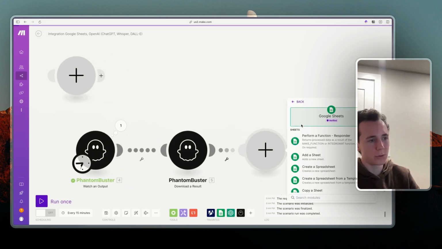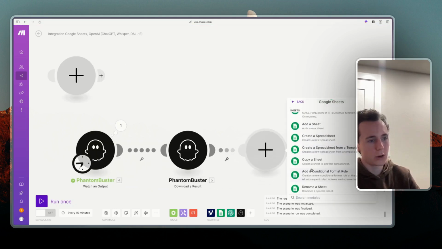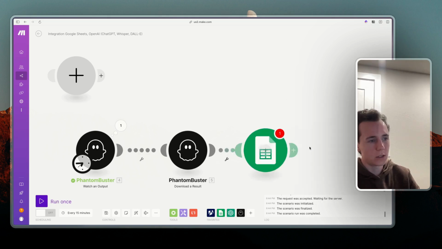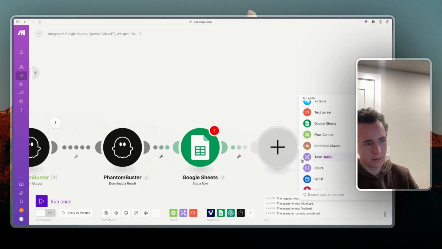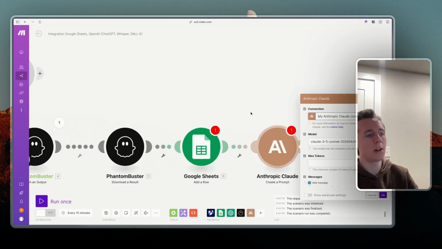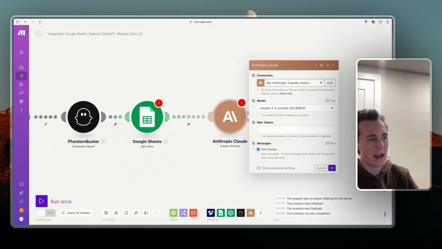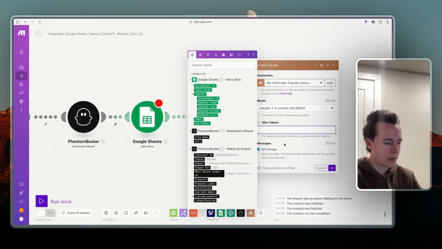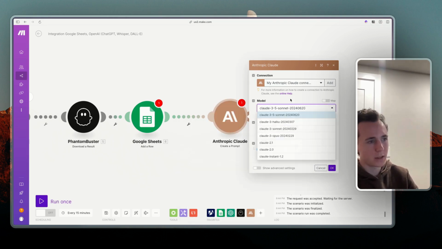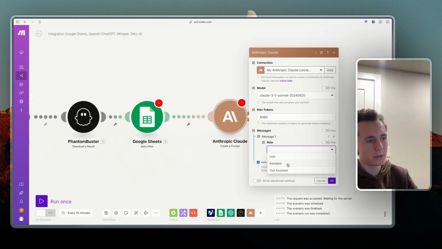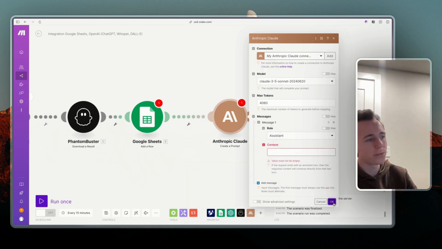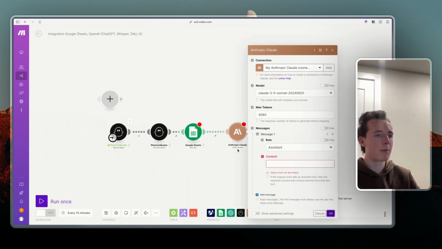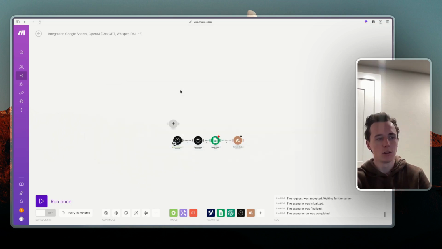You would probably put it into some sort of sheet then. You would create a new row, add a row, and then run it through something. I personally like Claude in terms of creating different highly personalized outreach messages. Create something like 4060 here. Add a message, assistant, and we would use this information to customize the result. So that's how I think about doing customized outreach at scale.